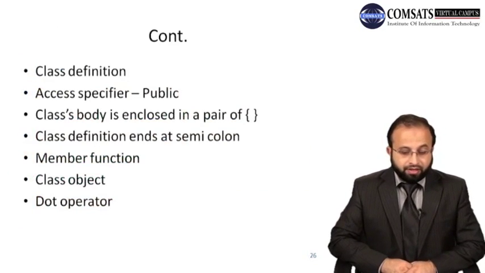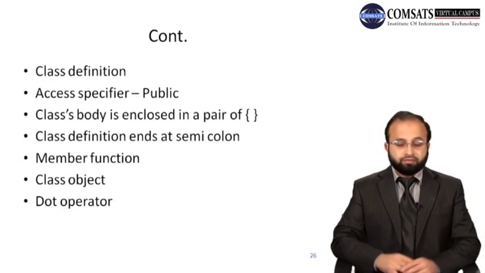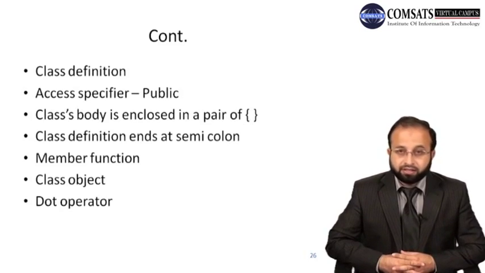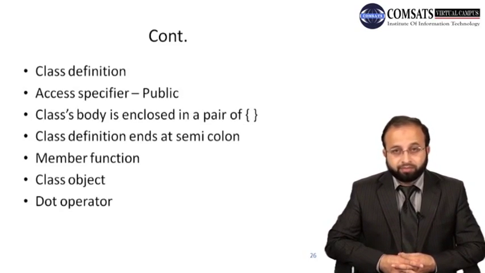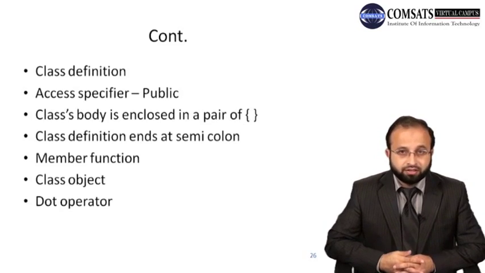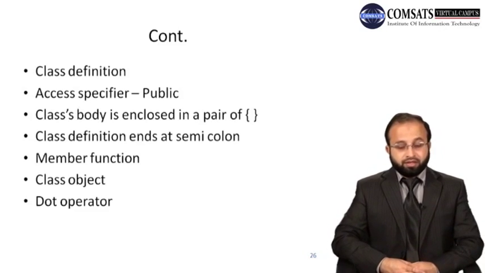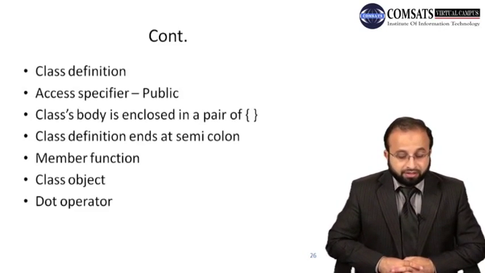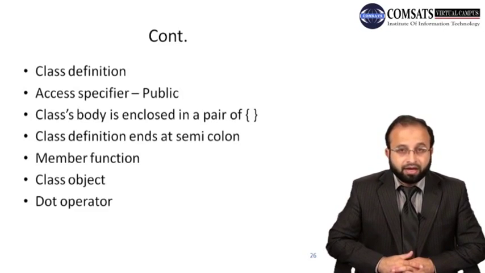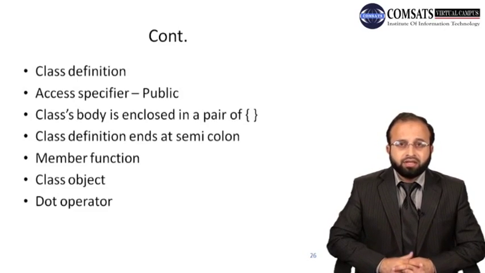Now we have seen here the class definition and the access specifier public. Why do we have the access specifier public? We have another access specifier that is private and another one that is protected. We will see the difference between these access specifiers, but right now the one we have studied is public, and the public access specifier means that all those functions that are declared public inside the class definition are accessible outside the class using the object of the class.